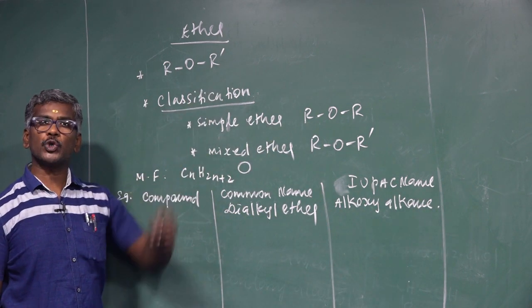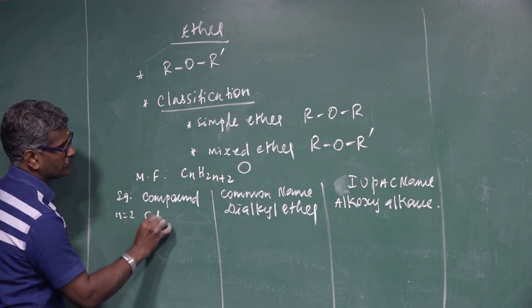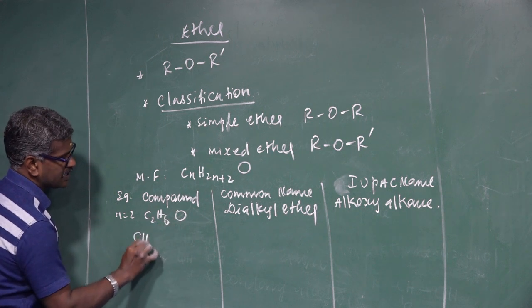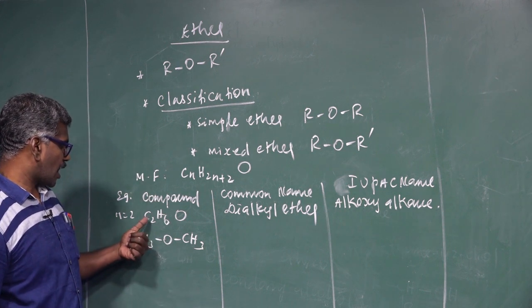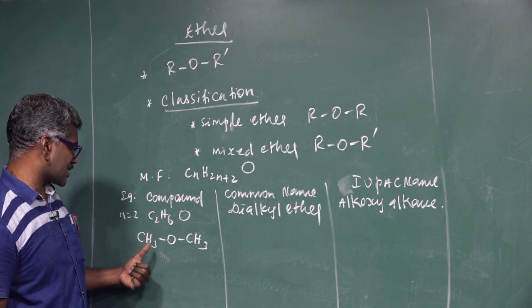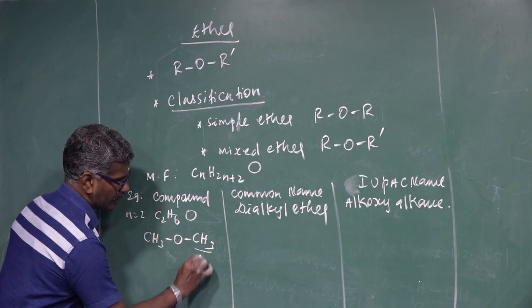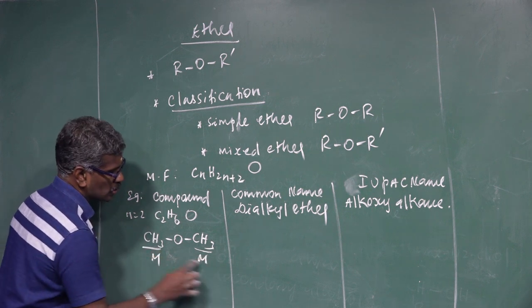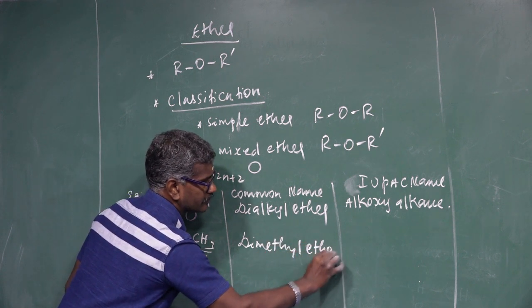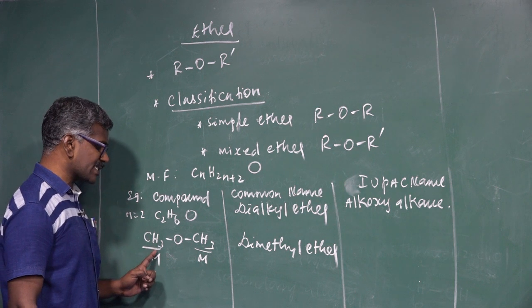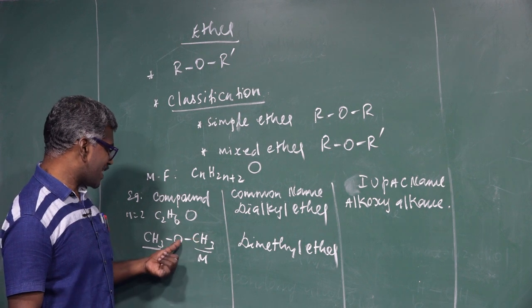For formation of ether, a minimum of 2 carbons is required. So n is equal to 2. That is C2H6O, that is CH3OCH3. How many carbon atoms? 2 carbon, 1, 2. How many hydrogens? 6 hydrogen, 3, 3. How many oxygens? 1 oxygen. What is the common name? This is a methyl group, this is also a methyl group. So dimethyl ether. What about the IUPAC name? Both sides are the same. This is the best example for simple ether. So what is the name? Methoxymethane.